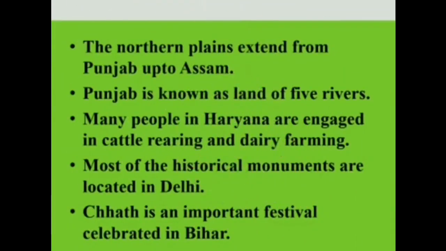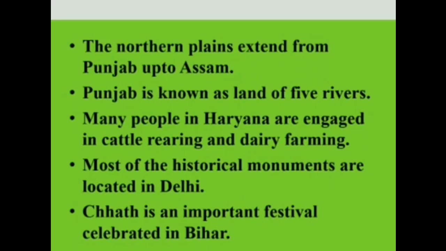First one, the northern plains extends from Punjab up to Assam. Next, Punjab is known as the land of 5 rivers. Next point, many people in Haryana are engaged in cattle rearing and dairy farming. Next, most of the historical monuments are located in Delhi. Chhath is an important festival celebrated in Bihar.